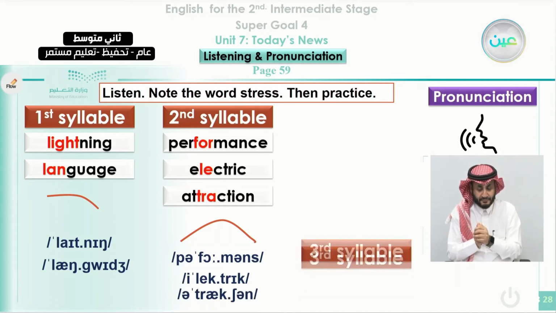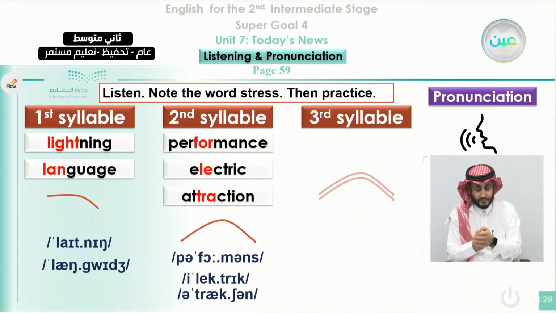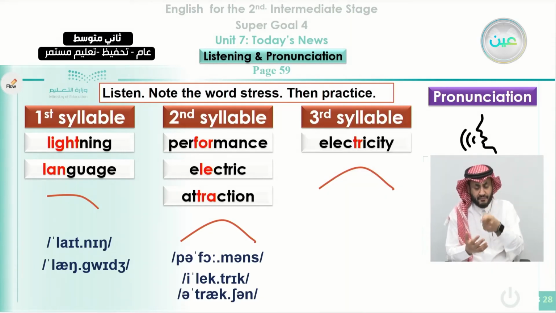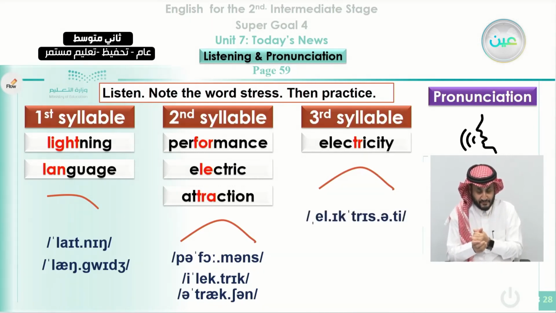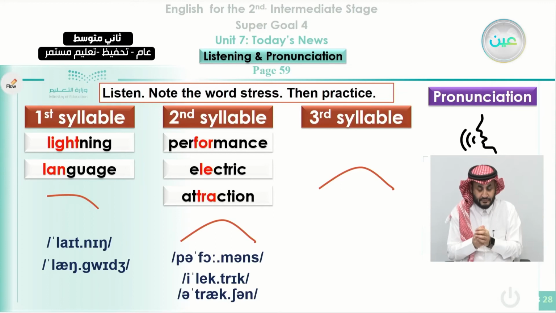So also we have the third syllable stress here with one example, that is electricity, electricity. You notice the third syllable here is stressed more than the other syllables. Let's listen to one of your colleagues now saying them, and you will need to repeat after her to learn how to make stress on the other words. Okay?